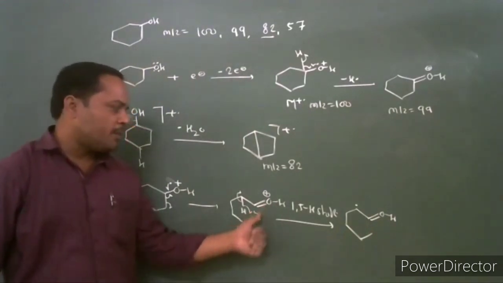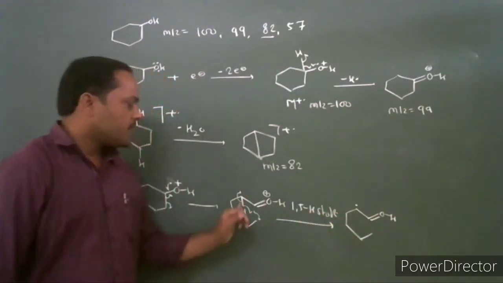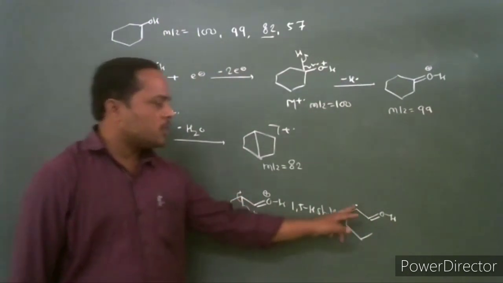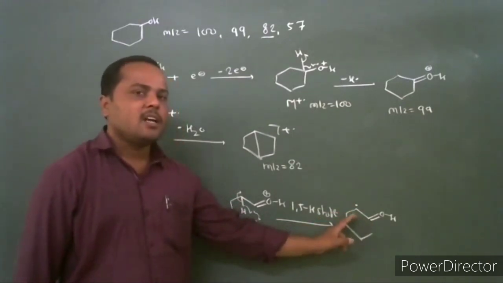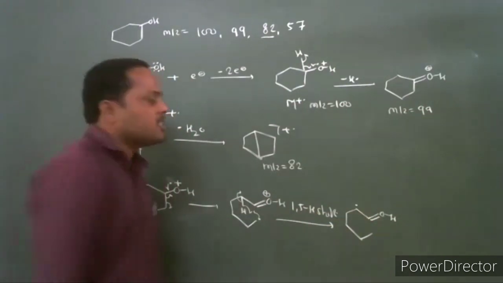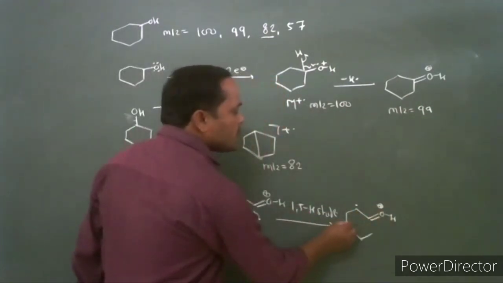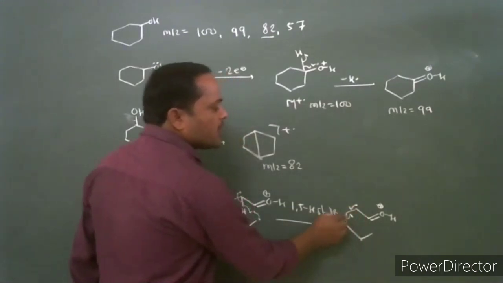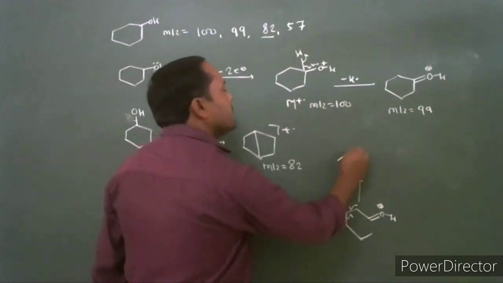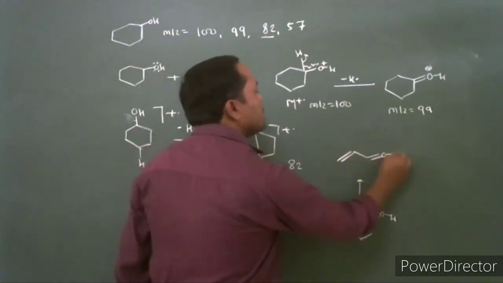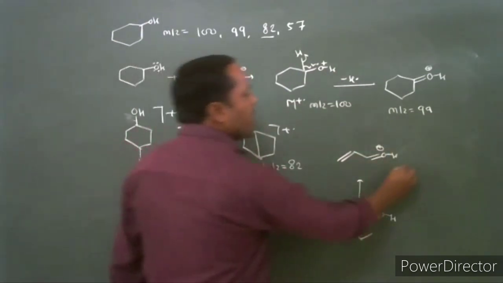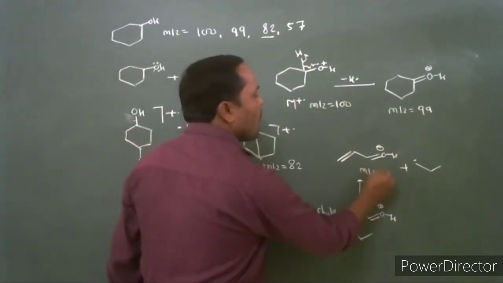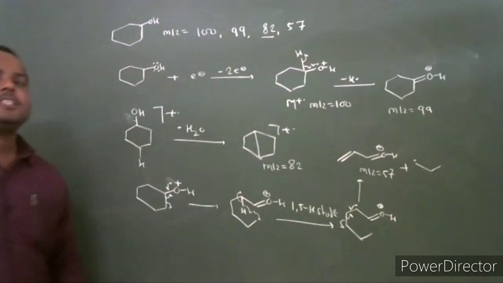It is not conjugated to the double bond, but after the 1,5 hydrogen shift, from carbon 1 to carbon 5, the radical goes to the conjugated position. This radical undergoes delocalization into this carbon-oxygen double bond, and finally undergoes homolytic fission of this bond. The radicals combine, and there is formation of this resonance stabilized acylium ion with loss of a propyl radical. This fragment ion has mass to charge ratio 57.